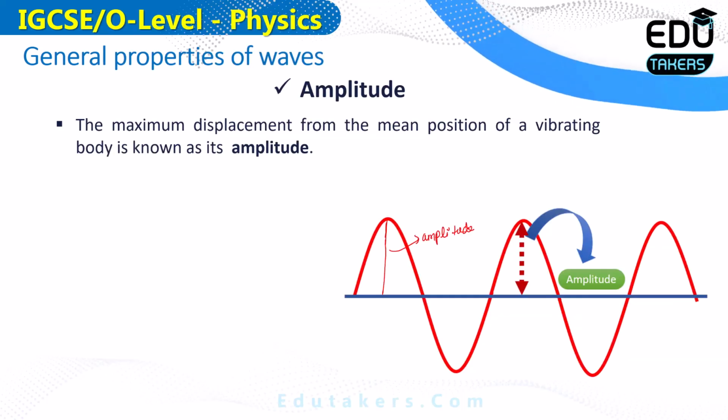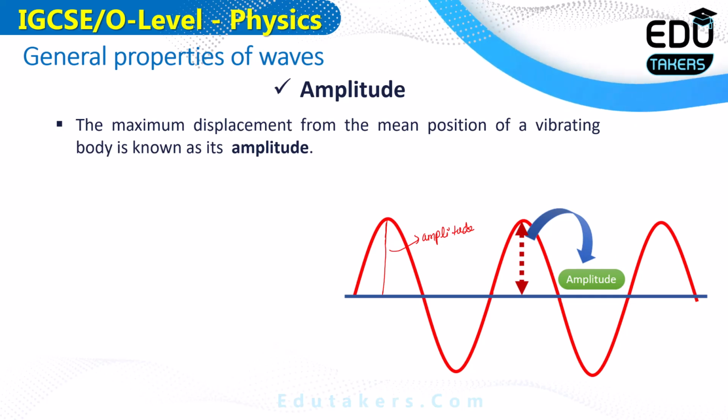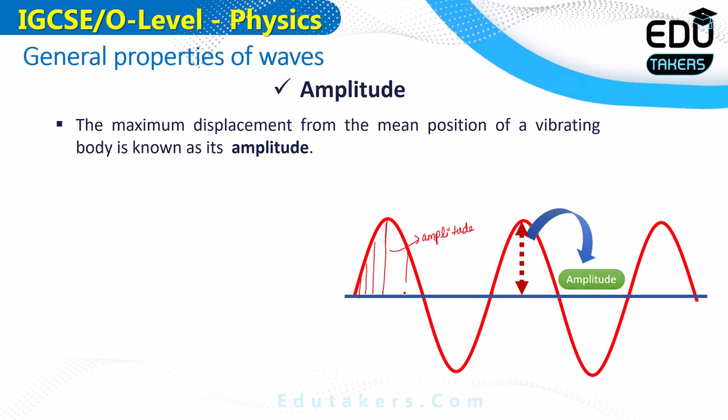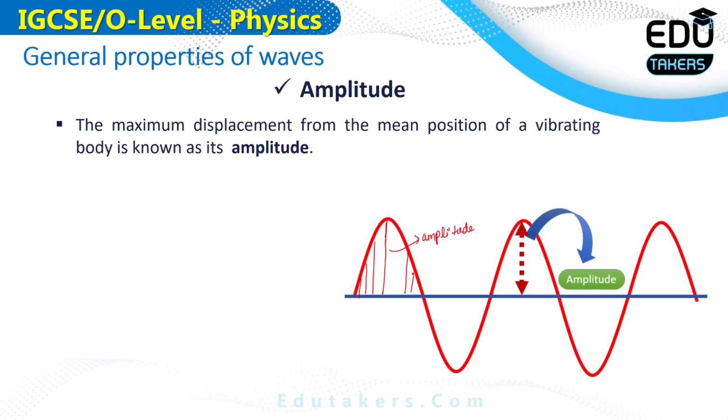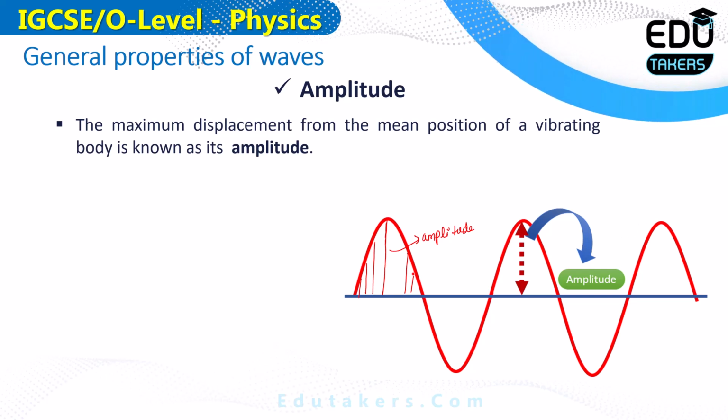But what is the displacement? Displacement is any vertical distance of the body from its mean position except the maximum displacement. It means that if I find this vertical distance or this vertical distance, all of these are called the displacement. But the maximum displacement of the vibrating body from its mean position is called the amplitude.